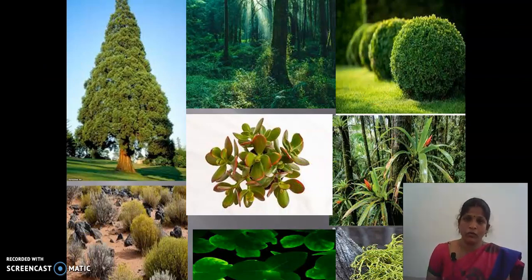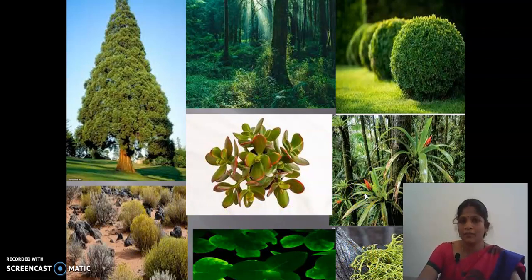Already we know the natural resources are classified into biotic and abiotic. Biotic is all the living organisms, abiotic is all the natural non-living things. Here these things come under biotic. The biotic factors are classified into two major kingdoms, that is plant and animal kingdom. So here we saw a conifer tree, a thick forest, that is tropical or equatorial forest, shrubs, two water plants, the plants that use only moisture, and the thorny bushes.